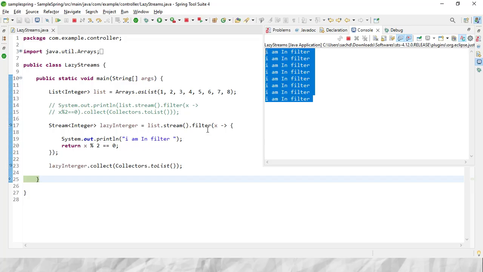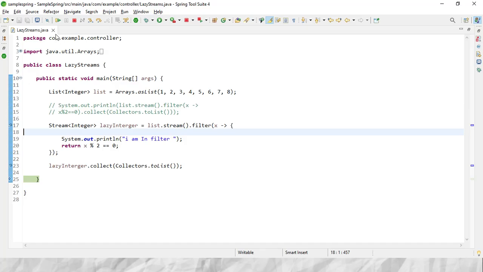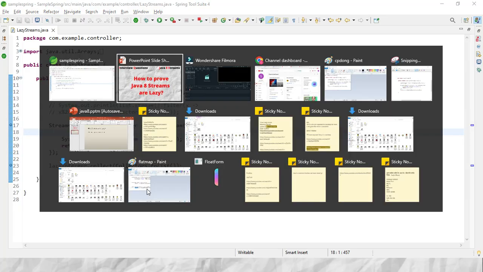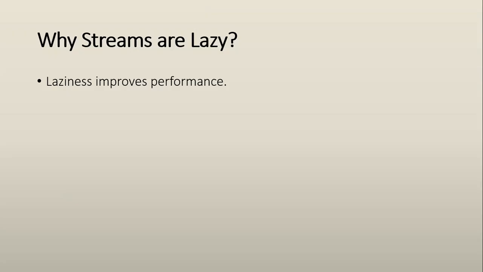If you answer them this, they will be more than happy and more than satisfied, because you have already shown and proved your point. But they won't stop here. They will ask you one more question: why are streams lazy? You can answer this: laziness improves the performance. Then they will ask you a counter question, like how can you say that it improves the performance?